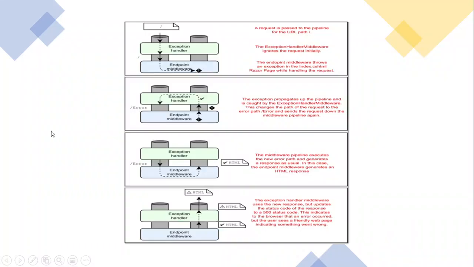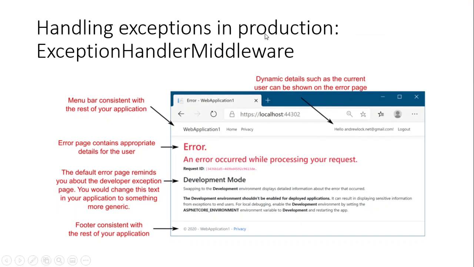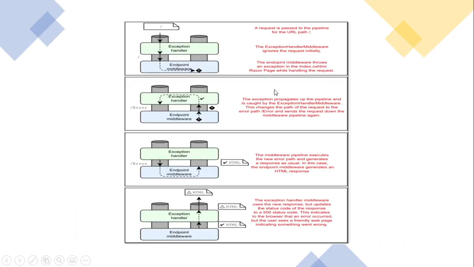See here, handling exceptions in the production environment, the exception handler middleware. See here, the important thing I will explain. Now the exception handler middleware is there and the endpoint middleware is there. A request is passed to the pipeline for a URL path. Okay, the exception handler middleware ignores the request initially, and the next middleware, the endpoint middleware, throws an exception in the Index.cshtml.